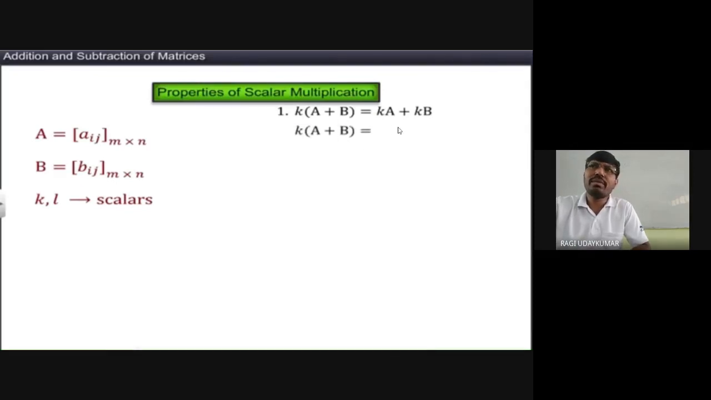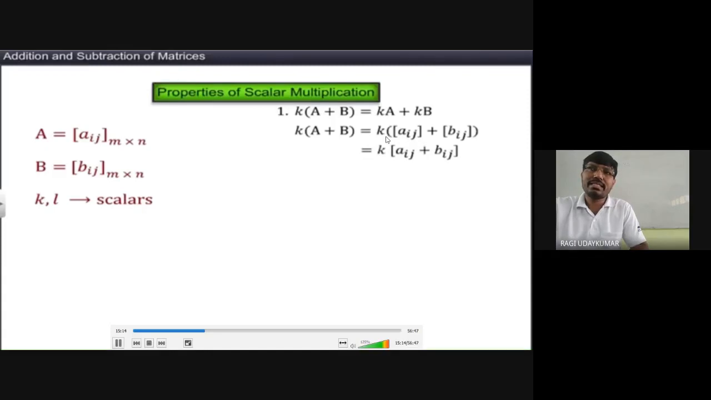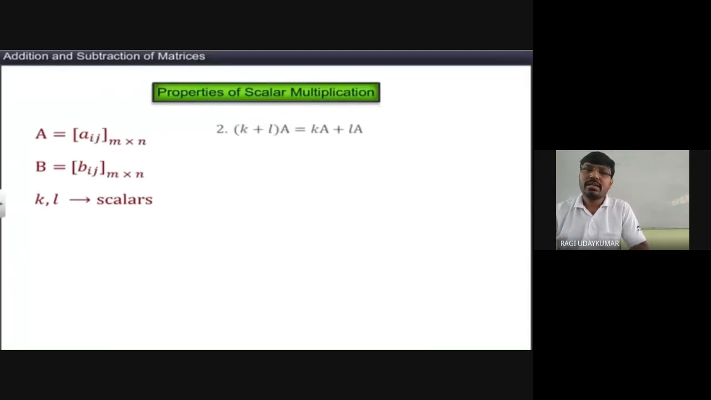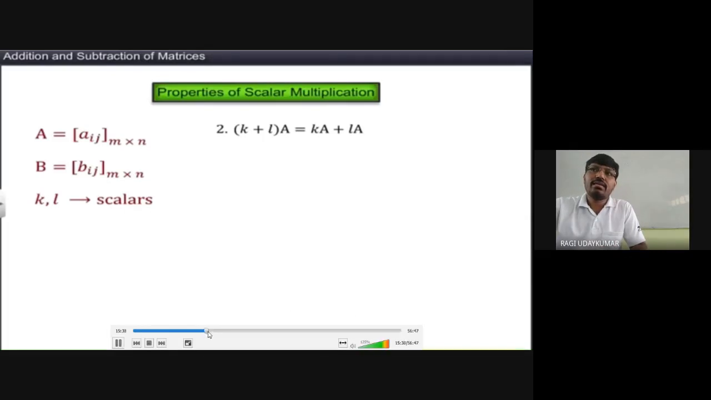Sir, this we already know, it is the same in algebra, but in matrices it is different. That's why we are discussing. So K into (A plus B) equals K aij plus K bij. Aij is nothing but the A matrix, Bij is nothing but the B matrix. So Ka plus Kb. (K plus L) into A can be written as Ka plus La. So it is nothing else.